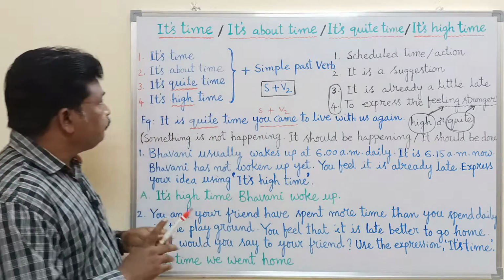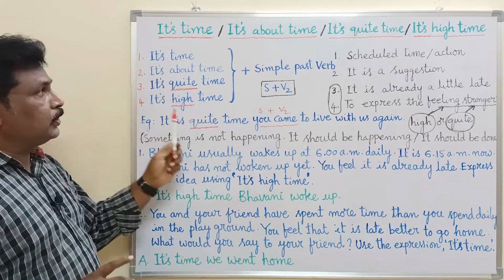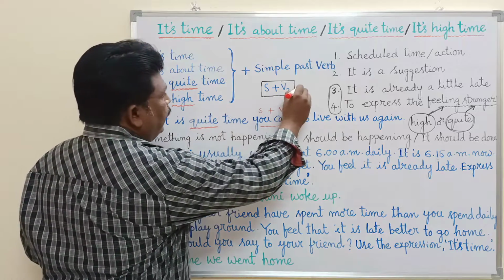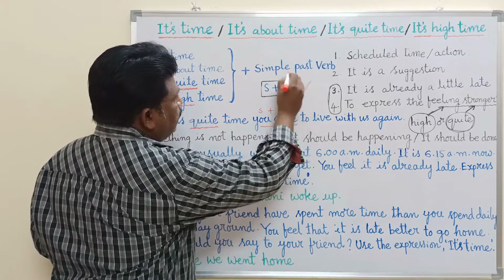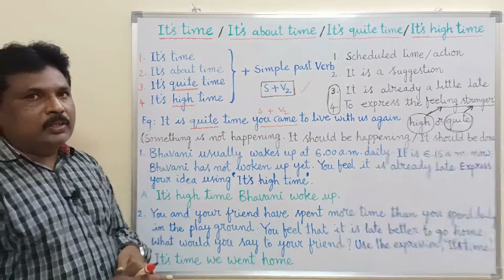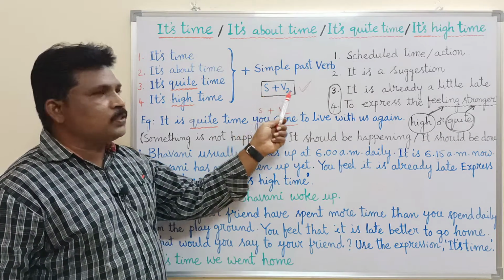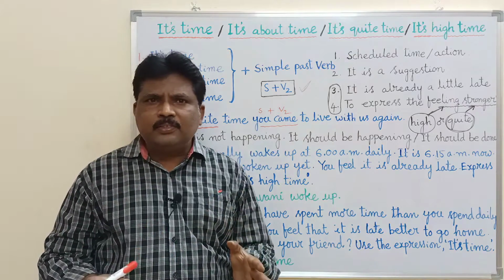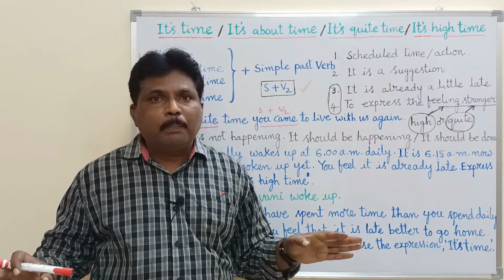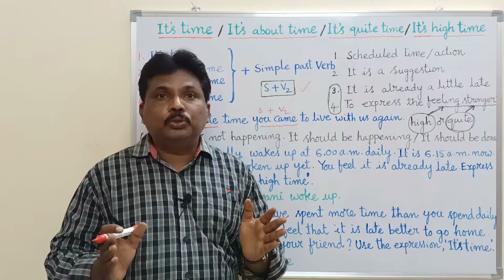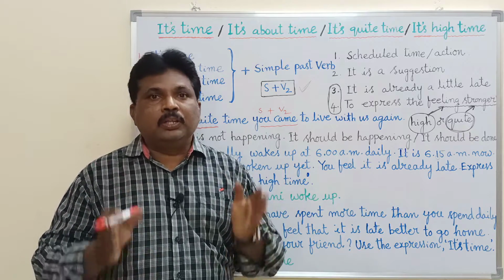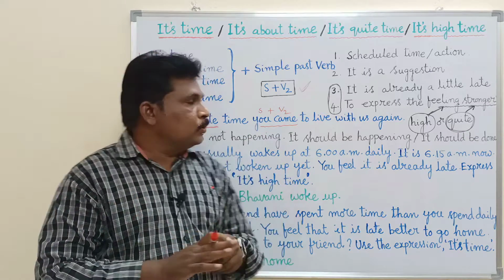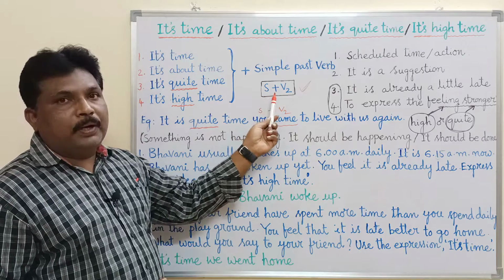Next one. After these four expressions, this is the most important thing. What is that? Using simple past verb. Subject plus V2. Even though it is a past tense, it is not used for a past action, but it shows the present action, the present time. So don't think that it is a past action.